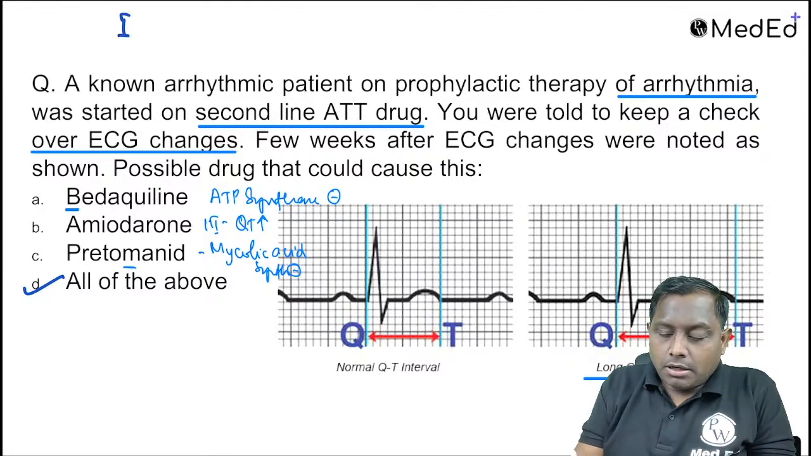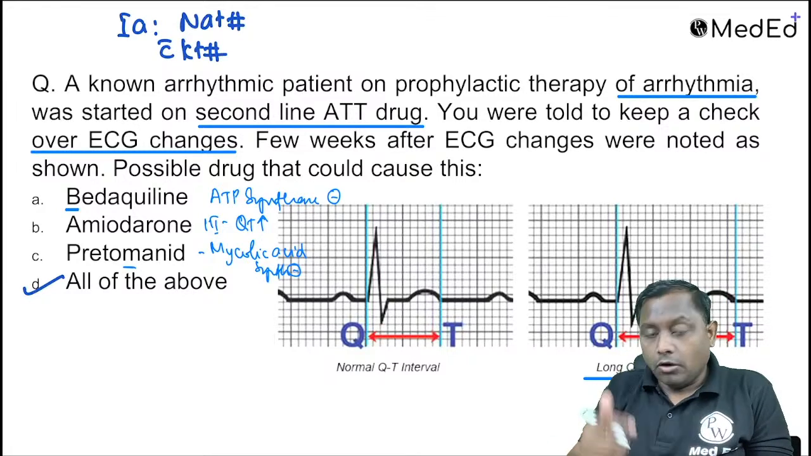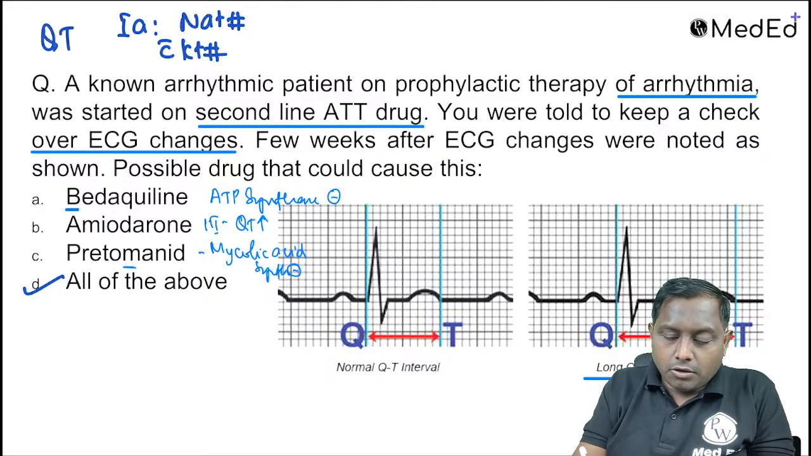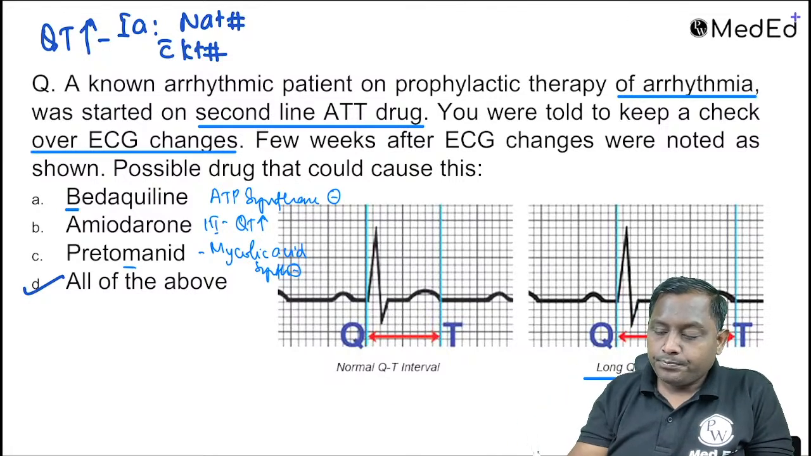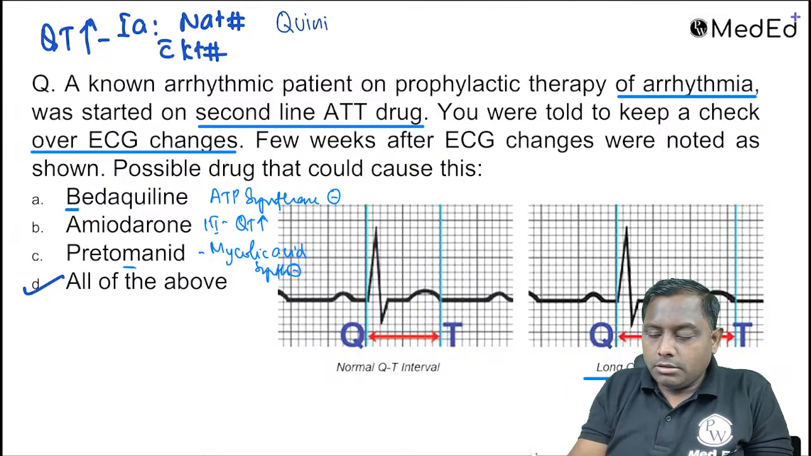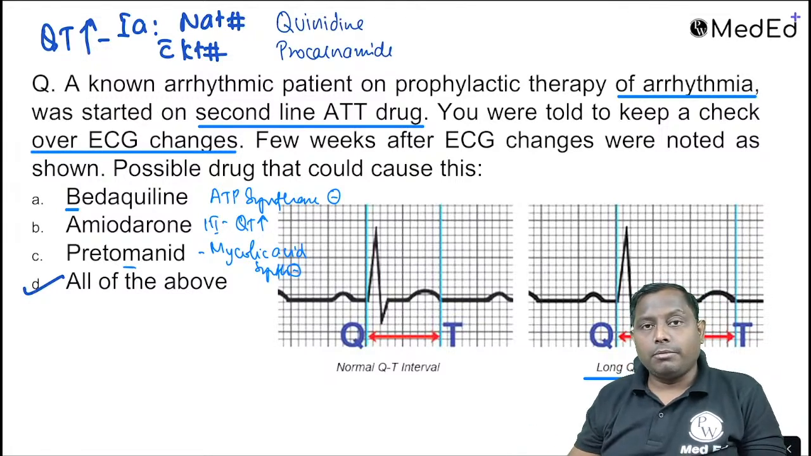Please remember, class 1A antiarrhythmic drugs, they are mainly sodium blockers with potassium channel blocker. They all can cause QT prolongation. For example, drugs like your quinidine, procainamide, disopyramide, they all can cause QT prolongation.